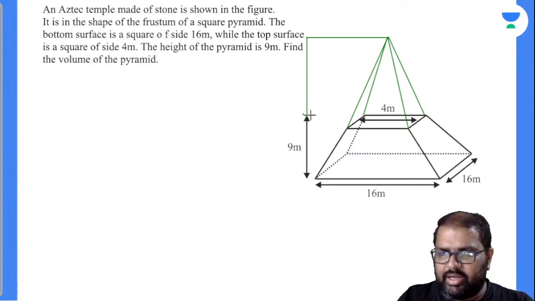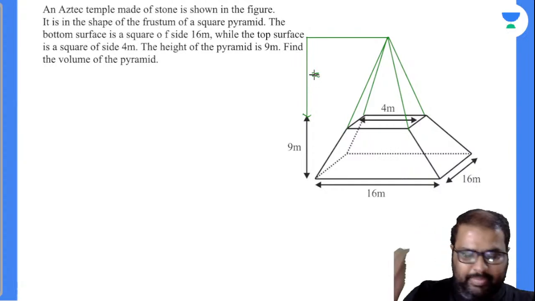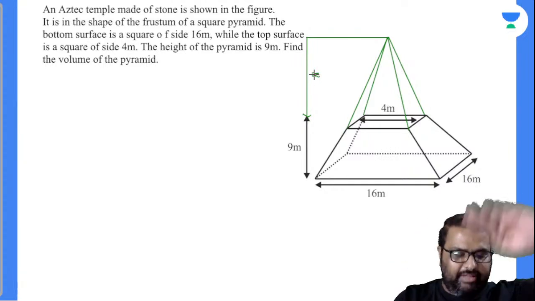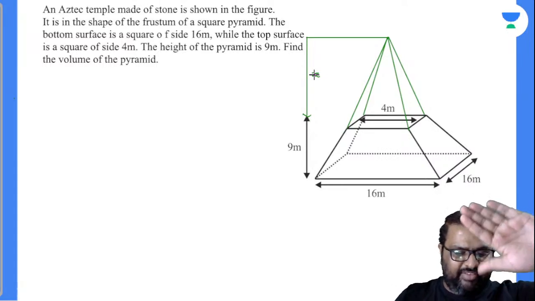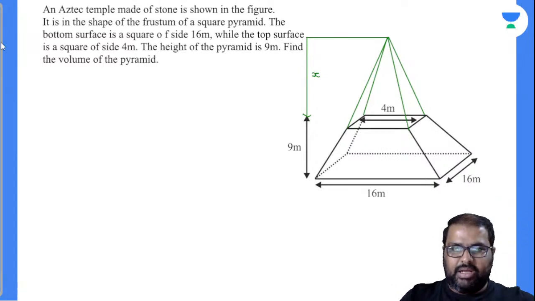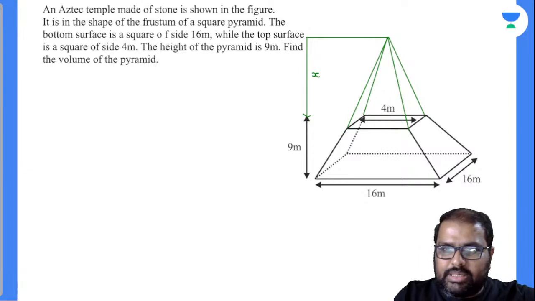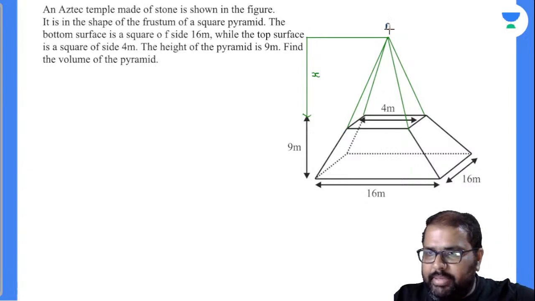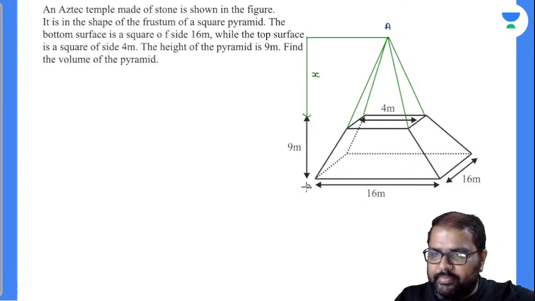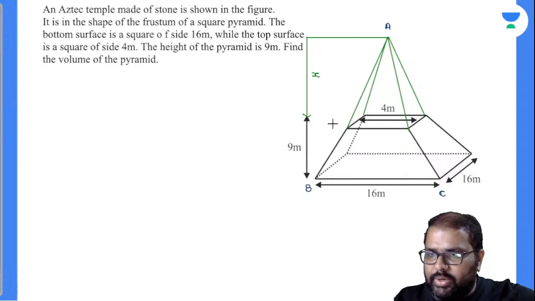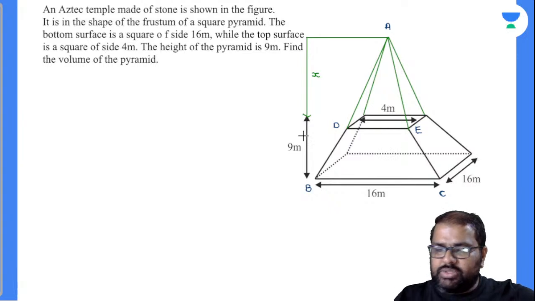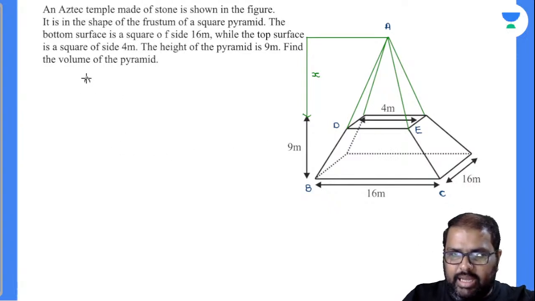765. Ayush Agarwal, have you done any calculation error? Ek baar dekho. This is the total height of the pyramid. So observe only the front face of the pyramid beta. The front face of the pyramid will be a triangle. I'll take down some alphabets there: A, B, C. I'll take down these points as D and E. Observe only the front face of a square pyramid. Triangle ADE and triangle ABC are similar triangles.